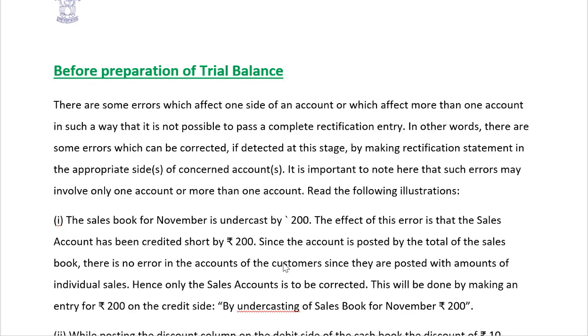Students, let's start with before preparing trial balance. It happens many times that the error is there in the books of accounts, but the error is a one-sided error. The error is on one side of the account.